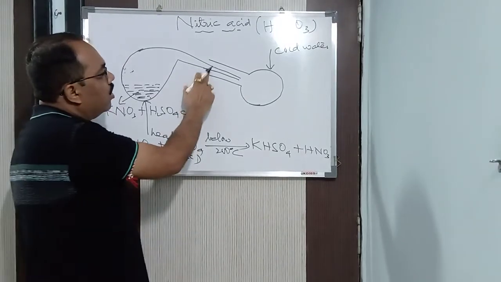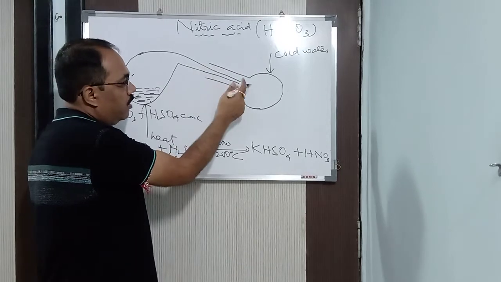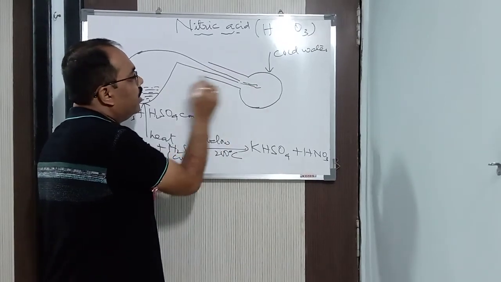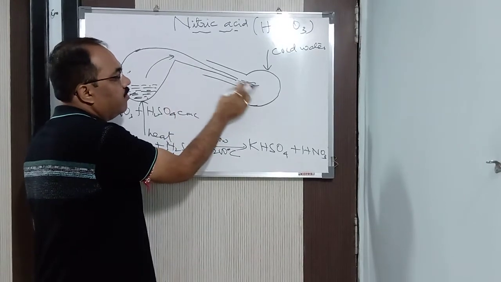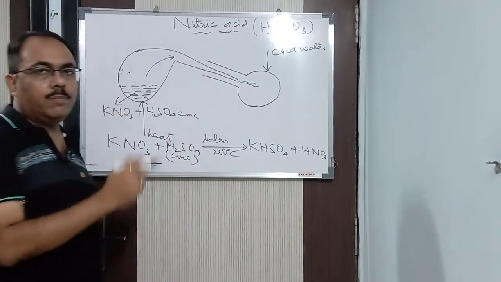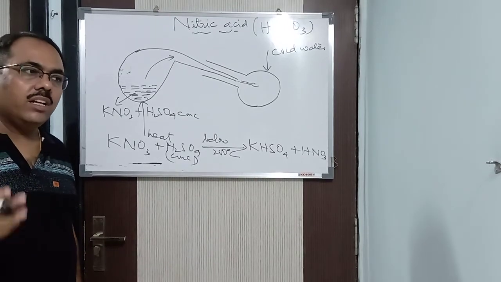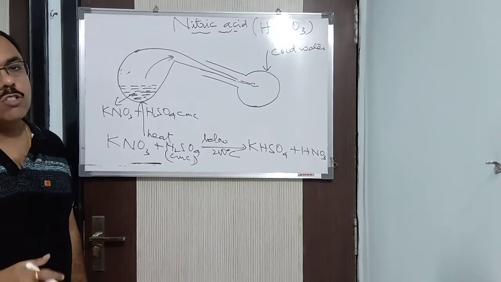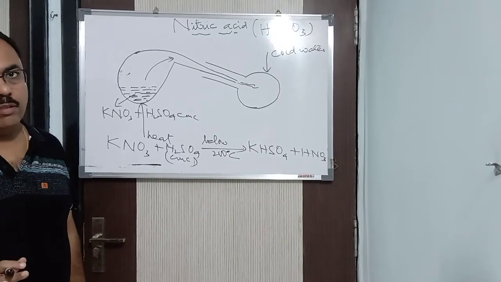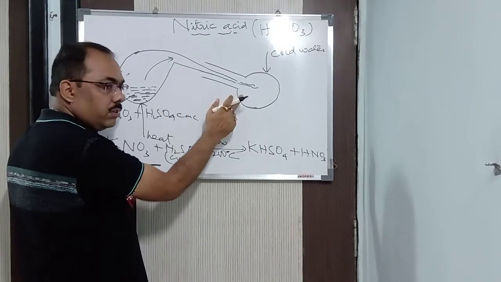So here also, same thing. If you take cork or rubber here, the nitric acid vapors, because when you heat, the vapors are going to come from here, will react with the cork or the rubber and degrade it. So to prevent it, we are not using any cork or rubber here.